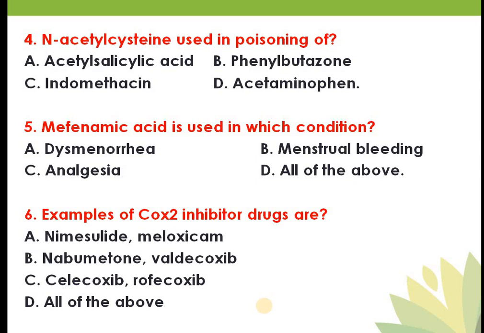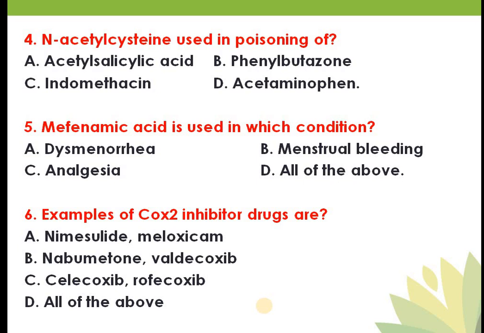Arachidonic acid will be released. This 20-carbon arachidonic acid is released from the phospholipid bilayer of your cell membrane. From the phospholipid bilayer of the cell membrane it is released, and a mechanism starts, its conversion starts. So that arachidonic acid will be taken by two enzymes, that is COX1 and COX2.